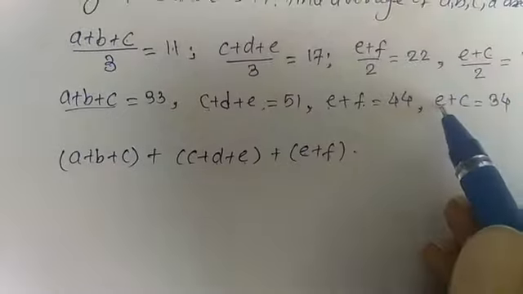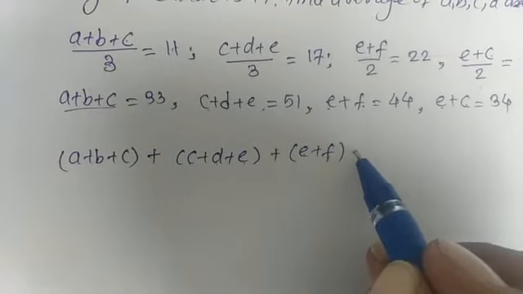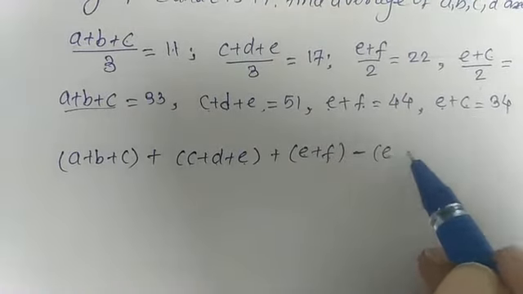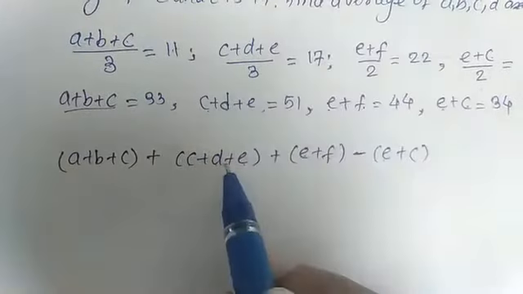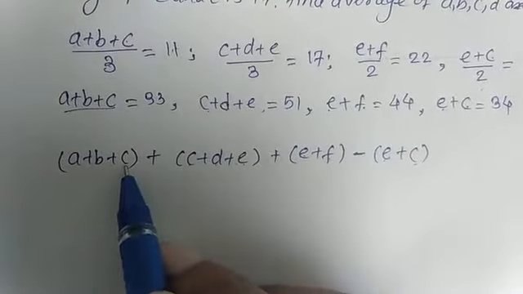And here E and C are given again, so we can subtract E plus C, because one E cancels and one C cancels.